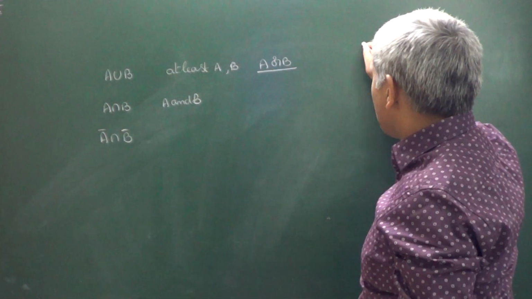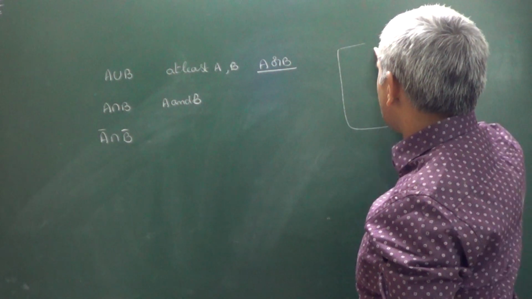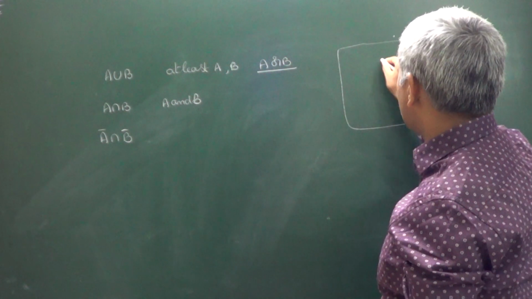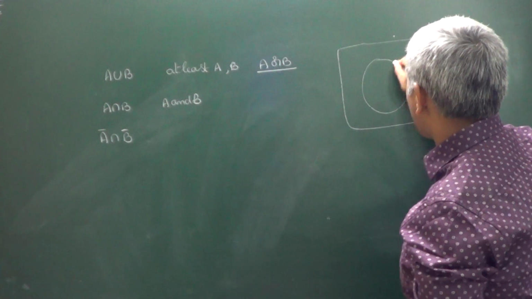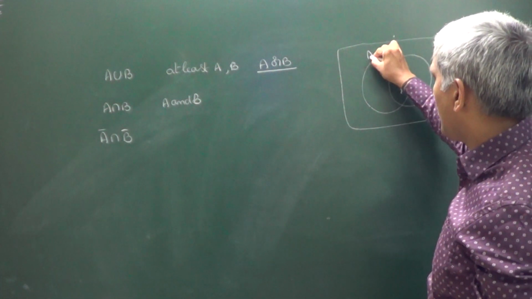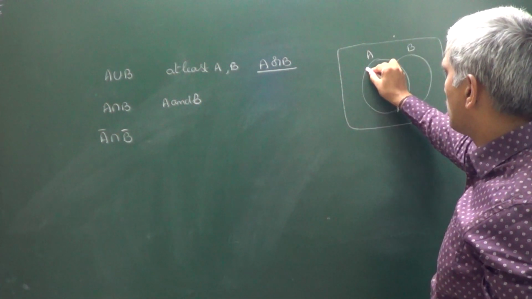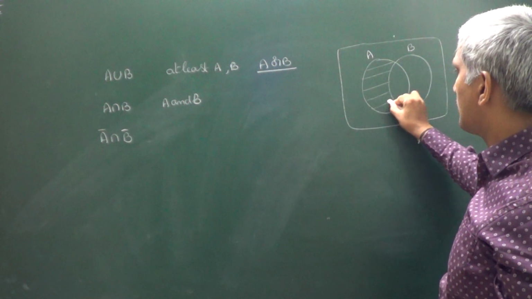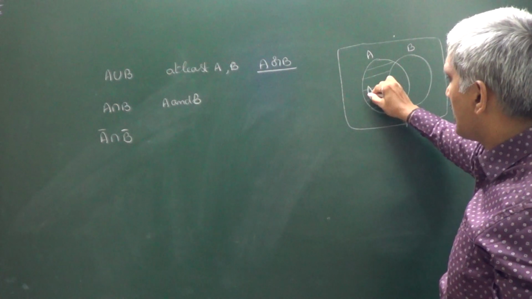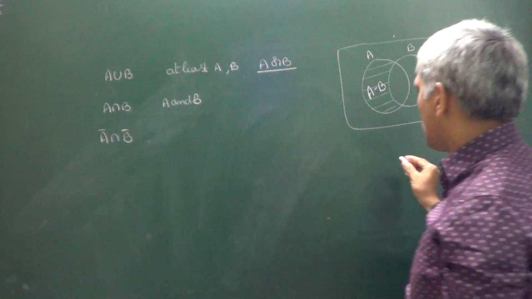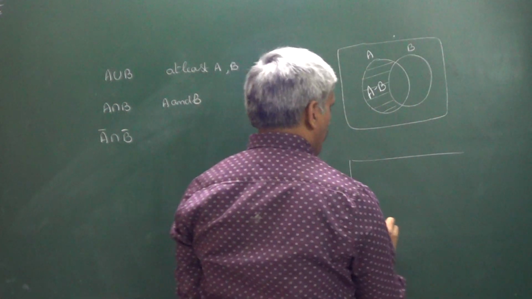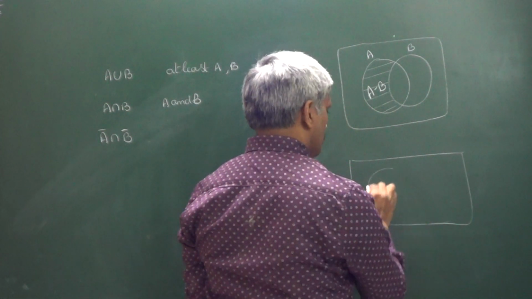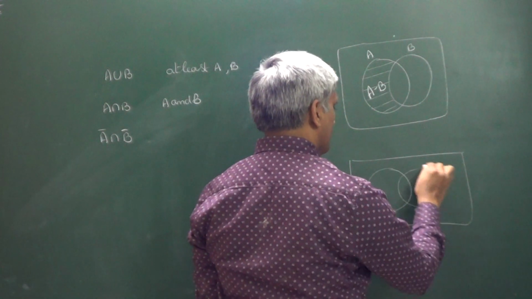But at the same time, I hope everyone knows this is the set A and set B. This portion represents A, B. This portion represents from A, the part of B is removed. So this represents A minus B. Now another diagram I am drawing here. This is A and this is the set B.